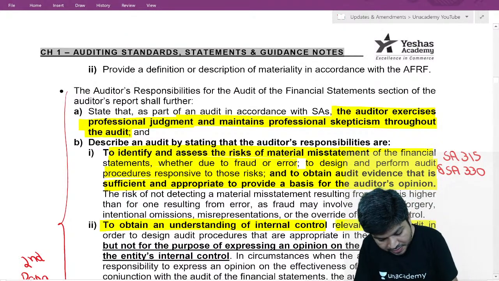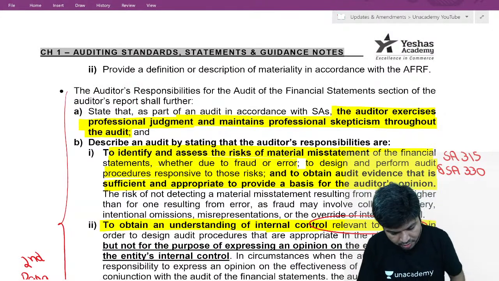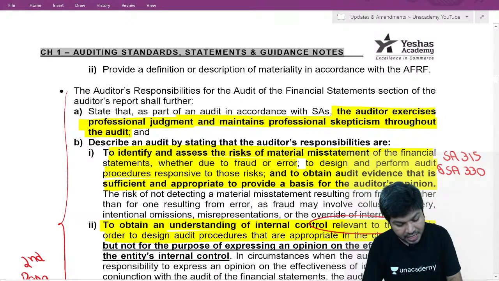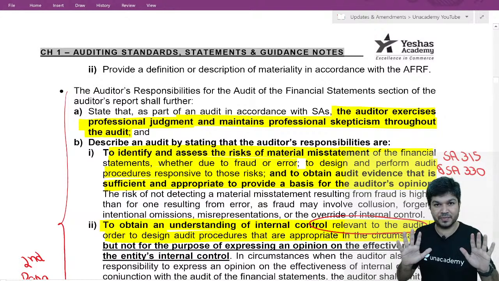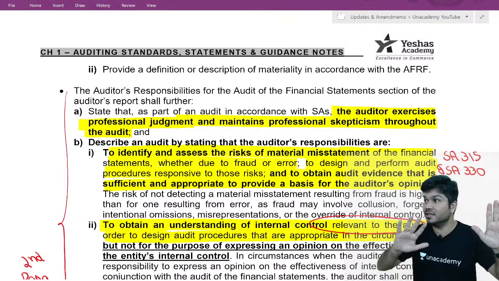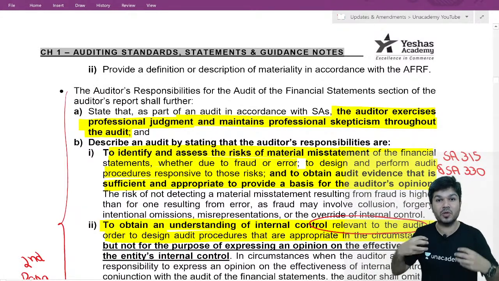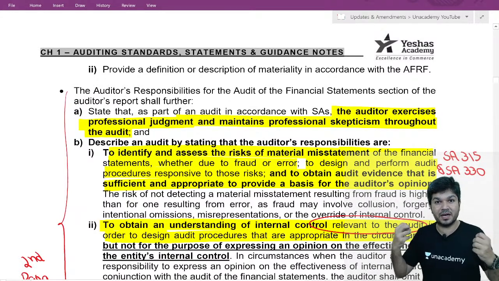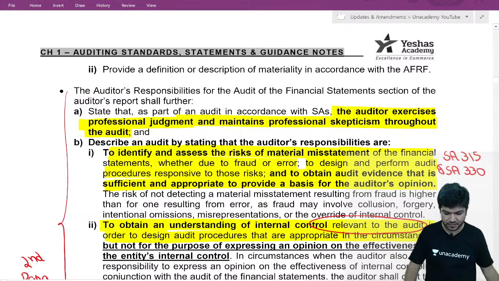We obtain understanding of internal control relevant to the audit. Which internal controls? Those which are relevant for us, not all. We obtain understanding of internal control relevant for the audit in order to design other procedures which are appropriate in the circumstances. Pay attention. I check your controls so that if your controls are good, other things I'll check less. If controls are not good, other things I'll check more. So in order to decide what will be the other audit procedures appropriate in the circumstances.